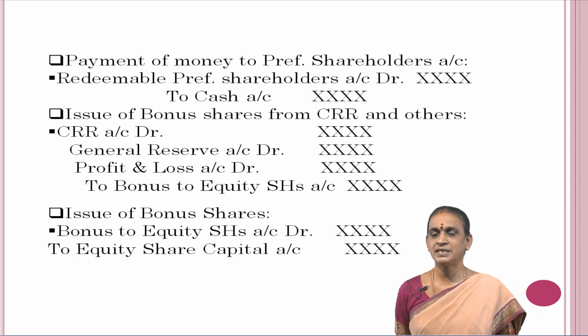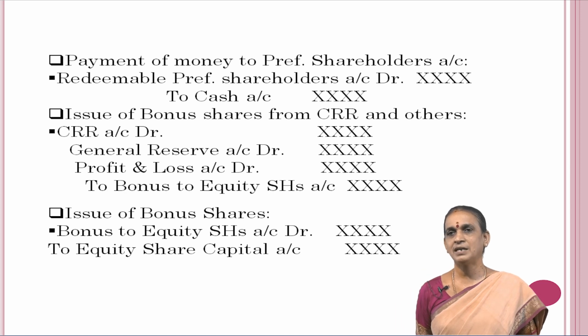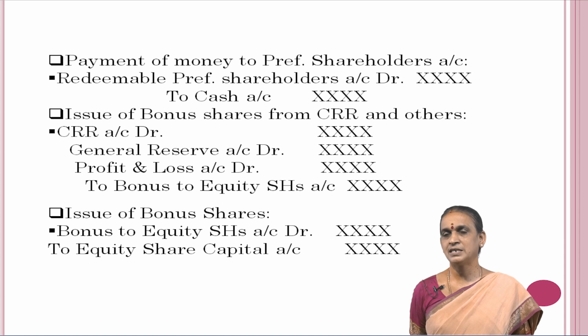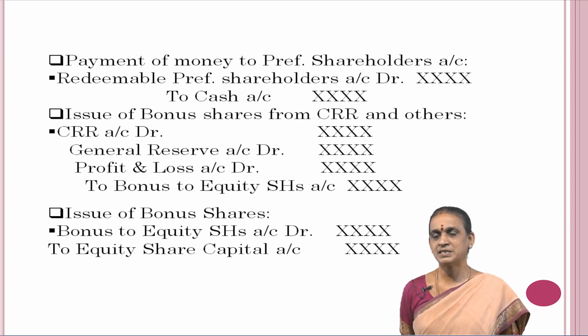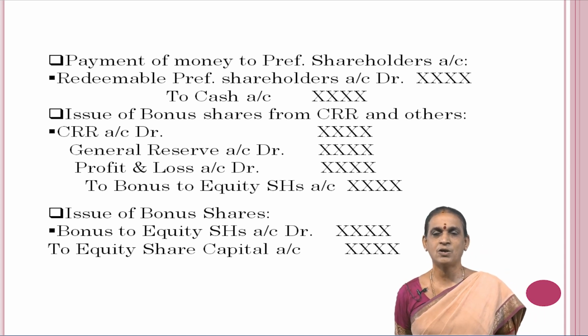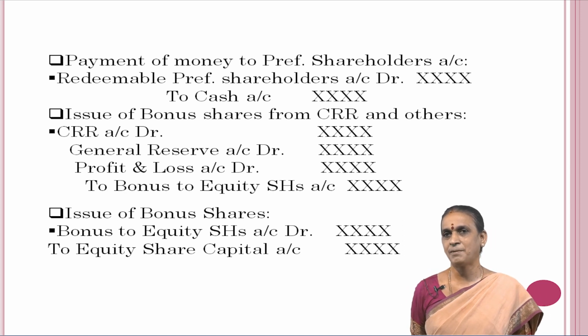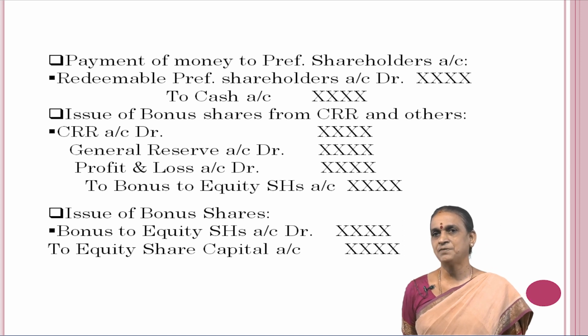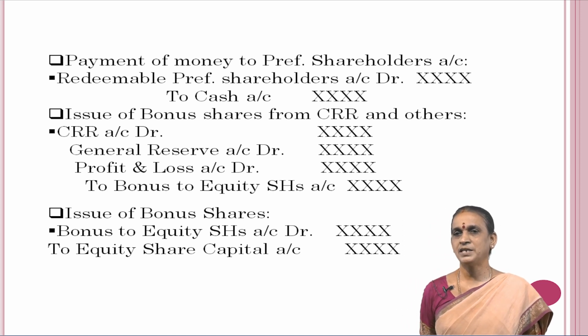And for all these things, we have to pass journal entries while making redemption of preference shares, and the sale of investment or current assets in order to augment the cash funds of the company, and the CRR is utilized for making bonus to the equity shareholders.